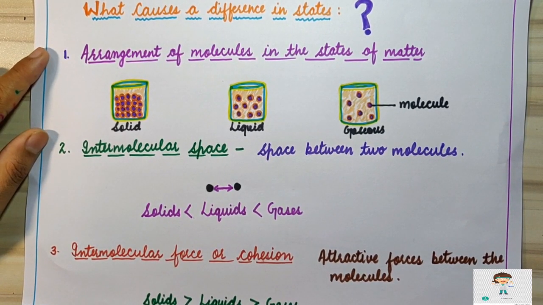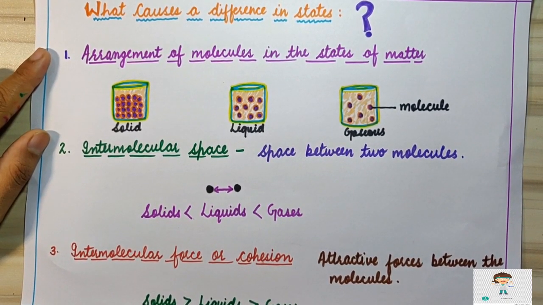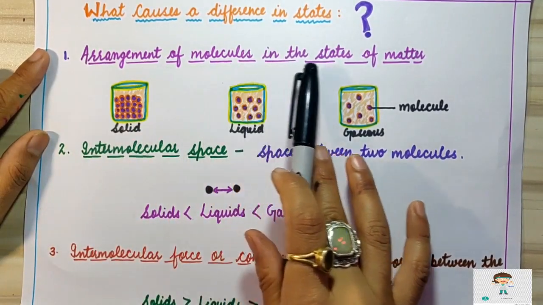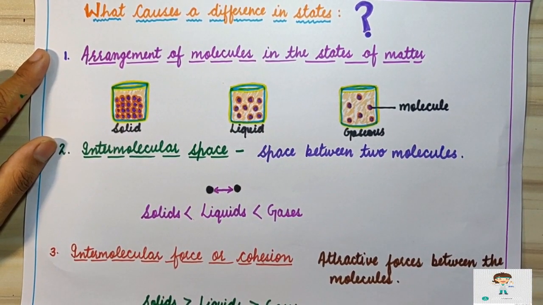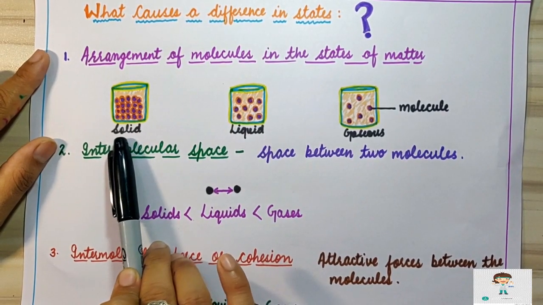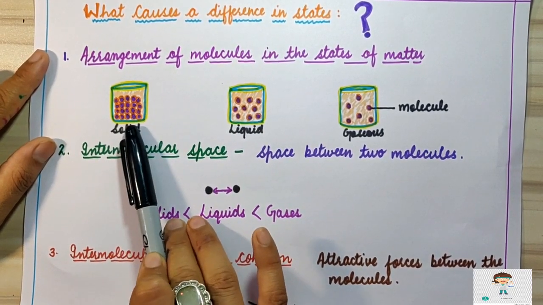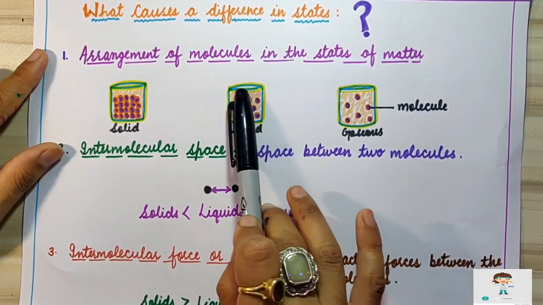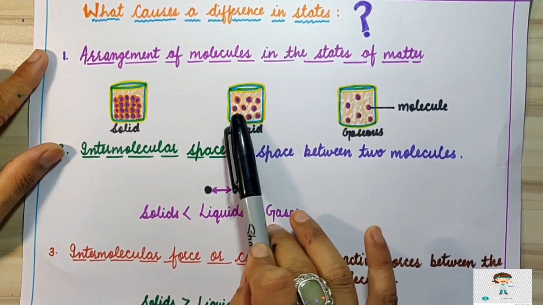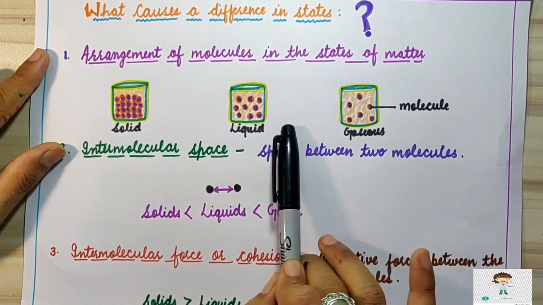The difference in states of matter arises due to three important factors. What are these three important factors? Number one is the arrangement of molecules in the states of matter. How molecules are arranged in a state of matter. On the basis of that, we can give a name to a particular state. For example, first we have the solid state of matter. In the solid state of matter, all the particles are closely packed. They are tightly packed. And the second state of matter is called the liquid state of matter. In the liquid state, the particles are loosely packed. They have certain spaces between them. They can slip over one another. That is why liquid can flow from one place to another.